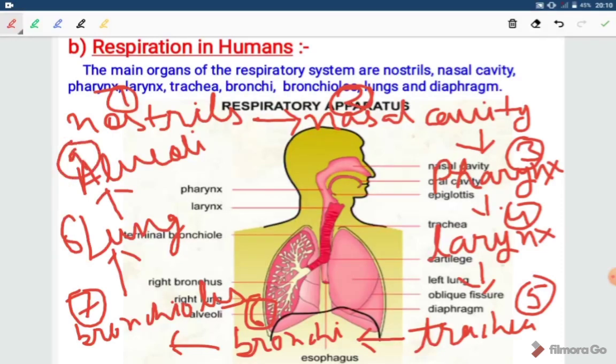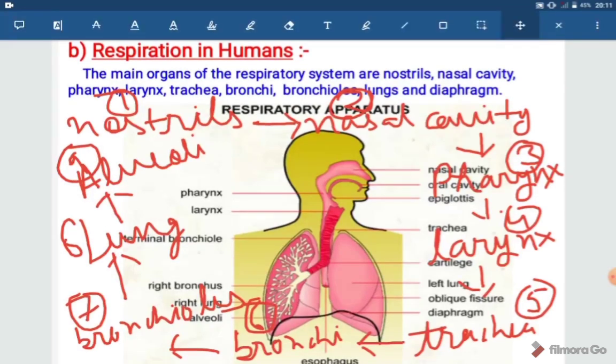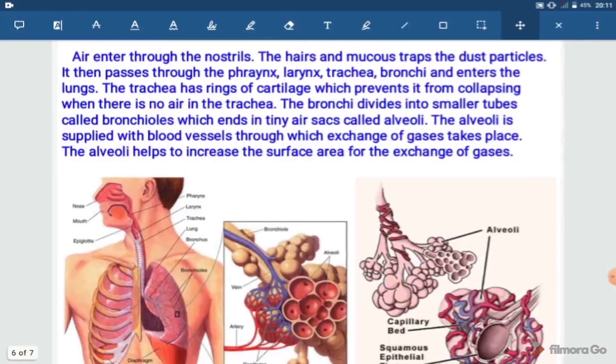It will be helpful. First of all, air will enter the nostrils, then it will pass through the nasal cavity. After that, pharynx, larynx, trachea, bronchi, bronchioles, lungs, and ultimately it will reach the alveoli. Alveoli are the site of exchange of gases. Now this is the complete mechanism.